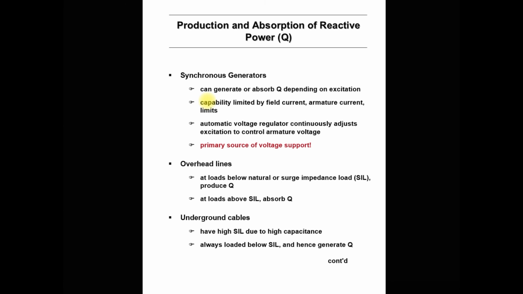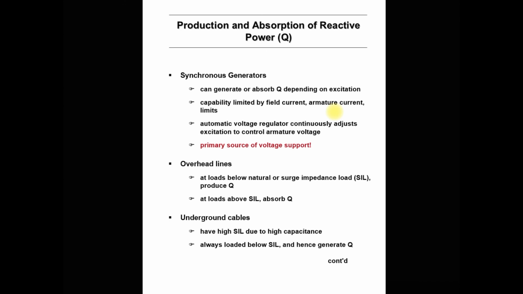So all generators are able to generate as well as absorb the reactive power. Here Q means reactive power. All the generators are able to generate as well as absorb the reactive power depending on the excitation. So based on how much excitation you have provided to the generator, they generate or absorb the reactive power. But every generator has its capability limit, like the field current limit as well as the armature current limit. Above this limit, the generator will not be able to provide the reactive power.